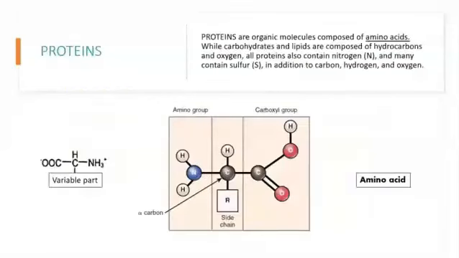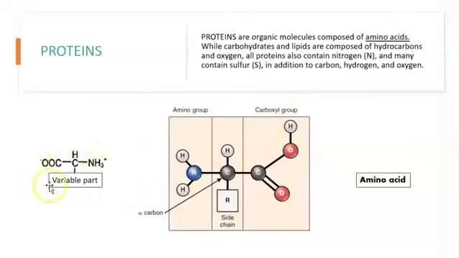The next topic is going to be protein. Proteins are chains of amino acids. And we can see here an amino acid. This part right here, NH2, is the amino. This part right here, COOH, is a carboxyl group, which is going to give you the acid. Okay, so then you have an amino acid.